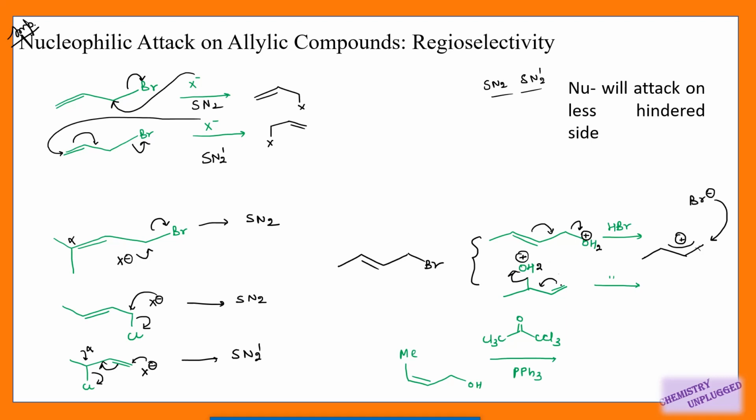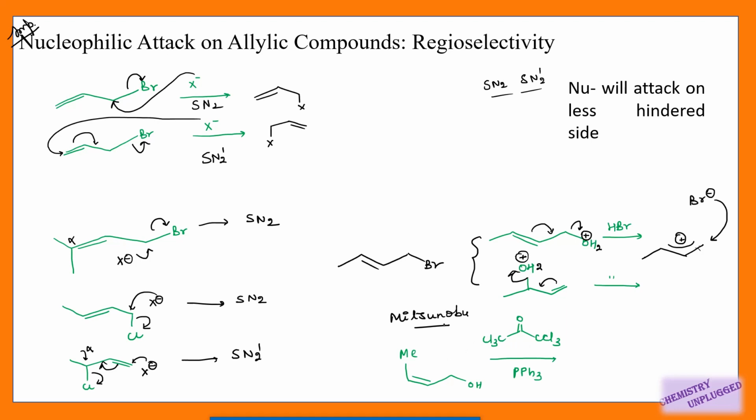So the integrity of this molecule is lost in this reaction. In most reactions of this type, the integrity of the molecule is lost. But if we are using the Mitsunobu reaction, we can maintain the integrity of this molecule, right? Here we are using hexachloroacetone.